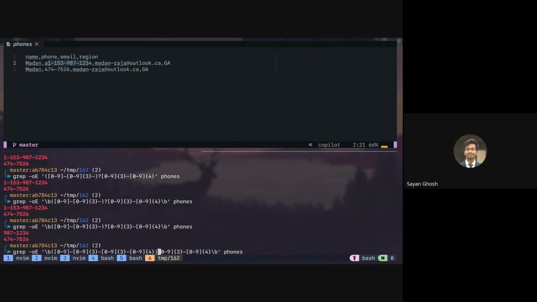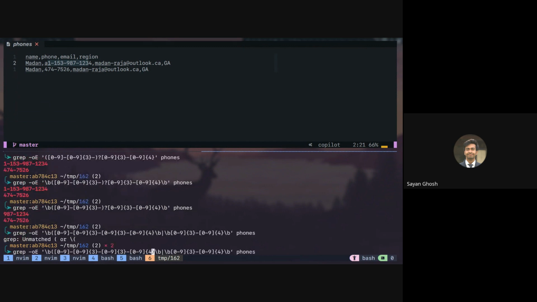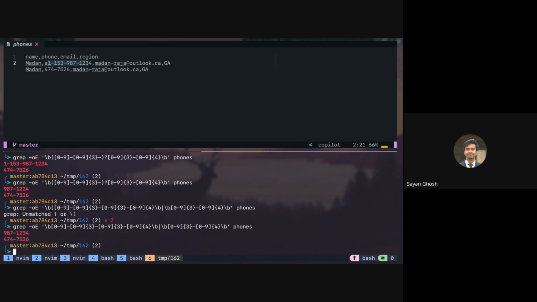So if you have this and you put the word boundaries in the correct places, and I don't need the round brackets, then because the bigger pattern is not matching, since we don't have a word boundary followed by that pattern and a word boundary, it tries to match the smaller pattern, which is just 3 digits followed by 4 digits. So here this comma is matching the word boundary, and here this hyphen is matching the word boundary. That's why it's printing only this part, 987 1 2 3 4. Got it, sir. Okay.